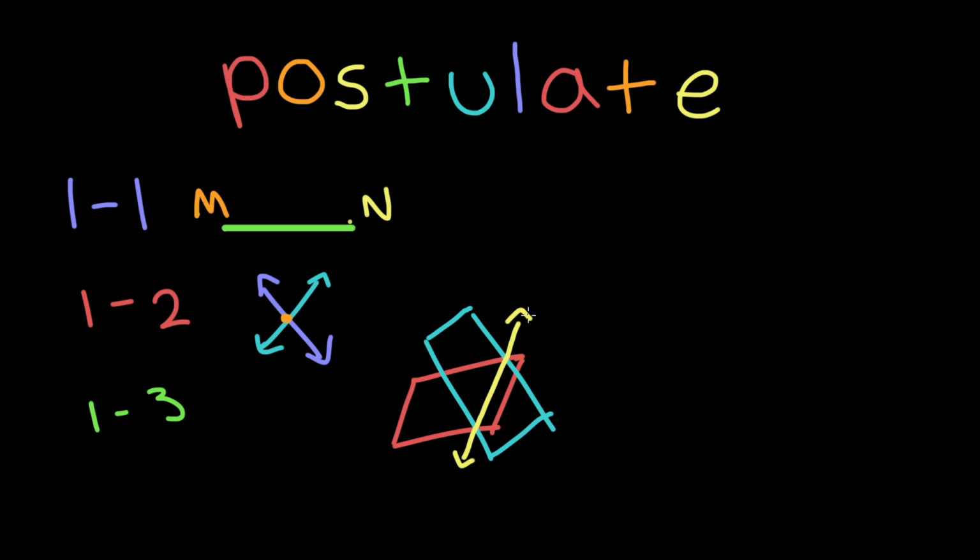So now we're going to move on to our fourth postulate, which is just a little bit extra compared to all of these. So I'm going to erase the screen just so we have a little more space. Now, postulate 1.4 is through any 3 non-collinear points, there's exactly one plane. So if you watch my previous video, you should know that collinear means that the points are on the same line. If you need a refresher on any of the terms I've used throughout this video, a video with an explanation will be linked in the description. So, back to the postulate. Let's draw 3 random points that do not fall on the same line, and we can see that a plane will be drawn that can encompass them all.